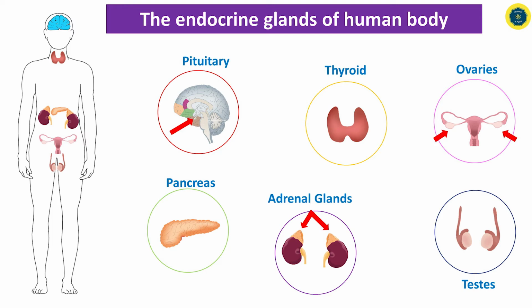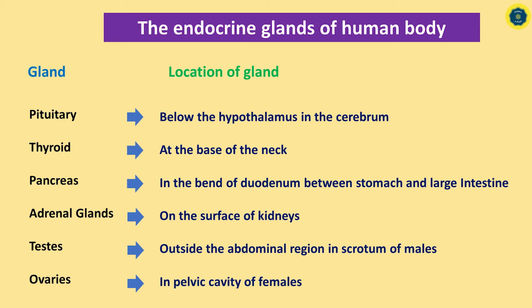Let's see where these endocrine glands are located in our human body. Pituitary gland is located below the hypothalamus in the cerebrum. Thyroid gland is located at the base of the neck. Pancreas is located in the bend of the duodenum between stomach and large intestine. Adrenal glands are found on the surface of kidneys. Testis is found outside the abdominal region in the scrotum. Ovaries are found in the pelvic cavity.